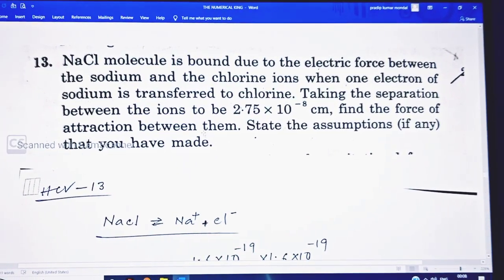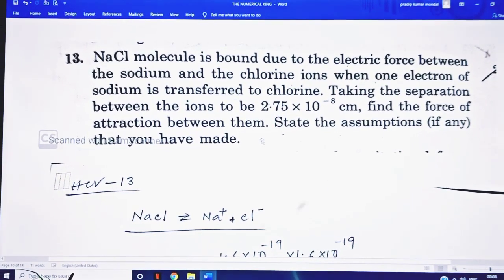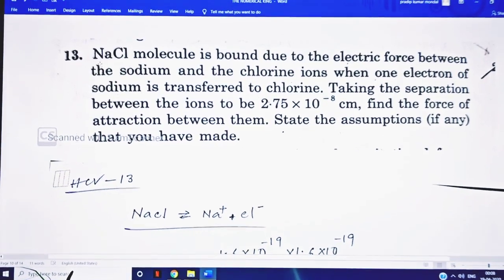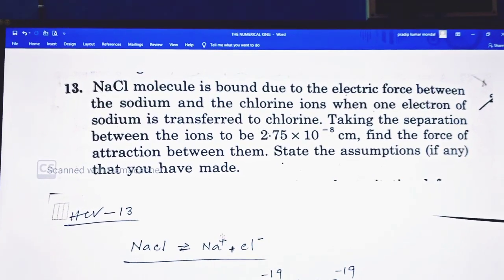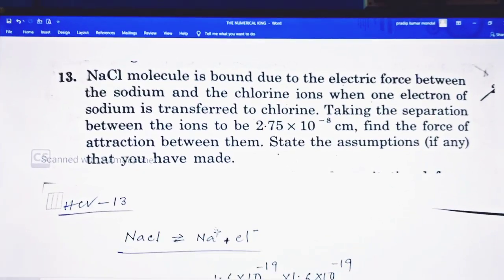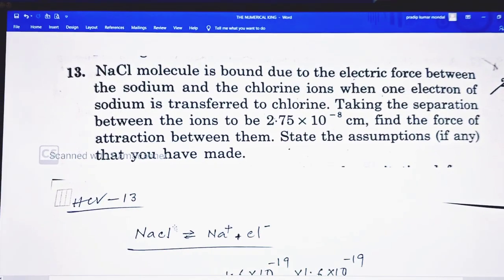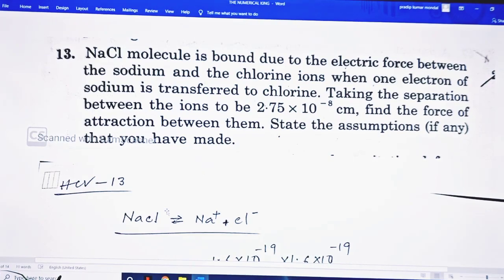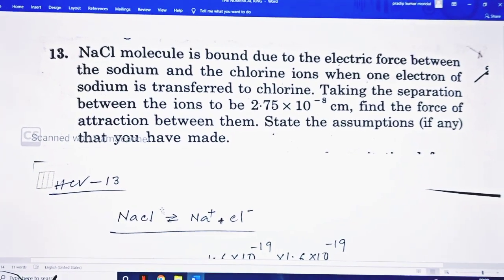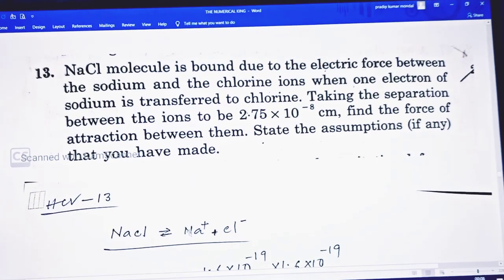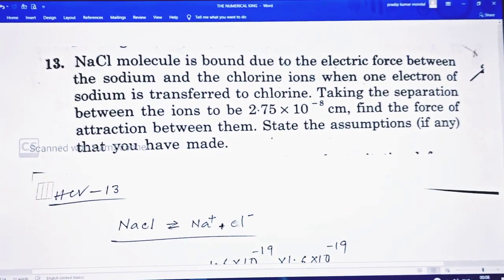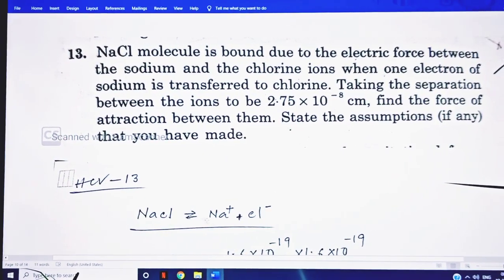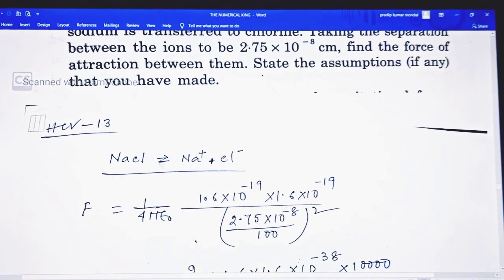So find the force of attraction between them. The distance is given, and the charge: sodium is Na plus. That means one electron is transferred to the chlorine, and sodium contains 11 electrons. When it transfers one electron from the outermost shell of sodium to the chlorine, it becomes positively charged, and the chlorine atom gains one electron. Chlorine is 17, so it becomes similar to argon, and sodium becomes like neon. So Na plus and Cl minus combine to form NaCl.